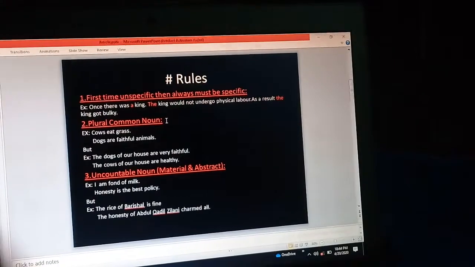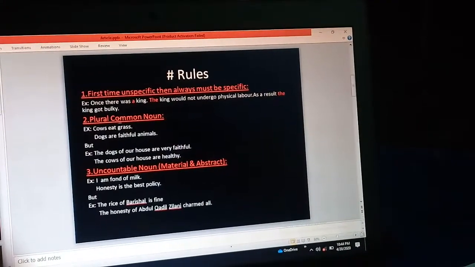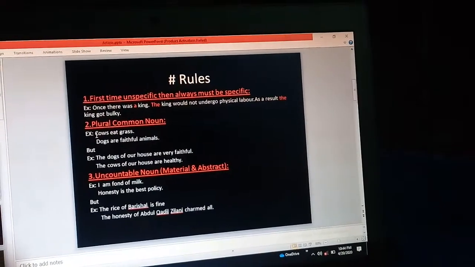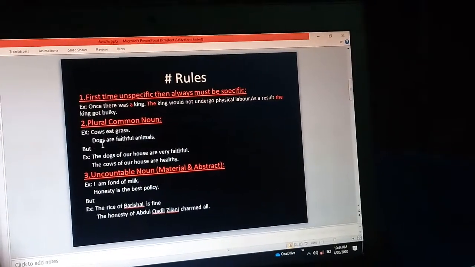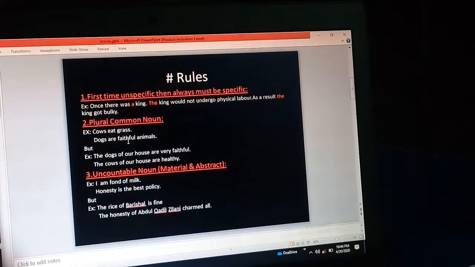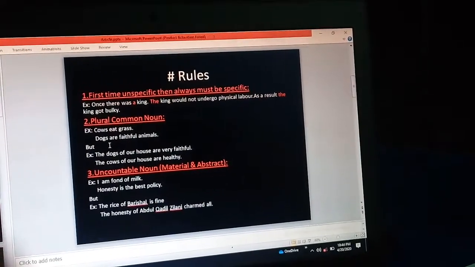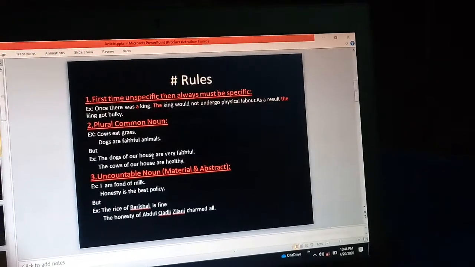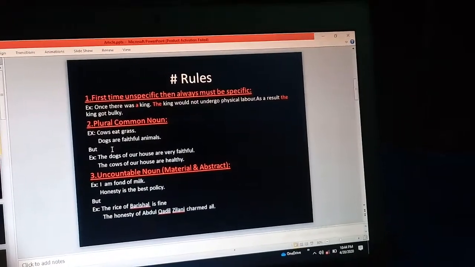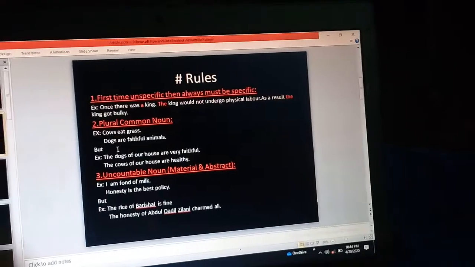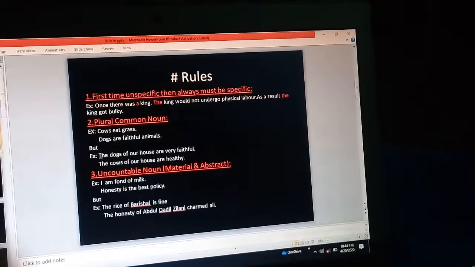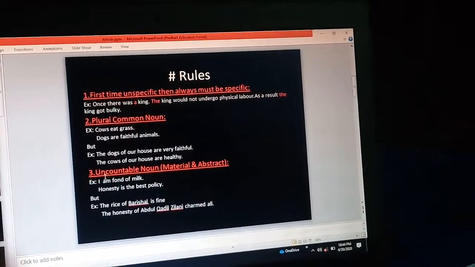Plural common noun. There will be no article before the plural common noun. Cows, it's a plural common noun. Dogs, a plural common noun. So there is no article. But when it is specific, the dogs of our house, it is not a common dog, it is the specific dogs of your house. The cows of our house are healthy. When it is specific, then you must use the article the before it.